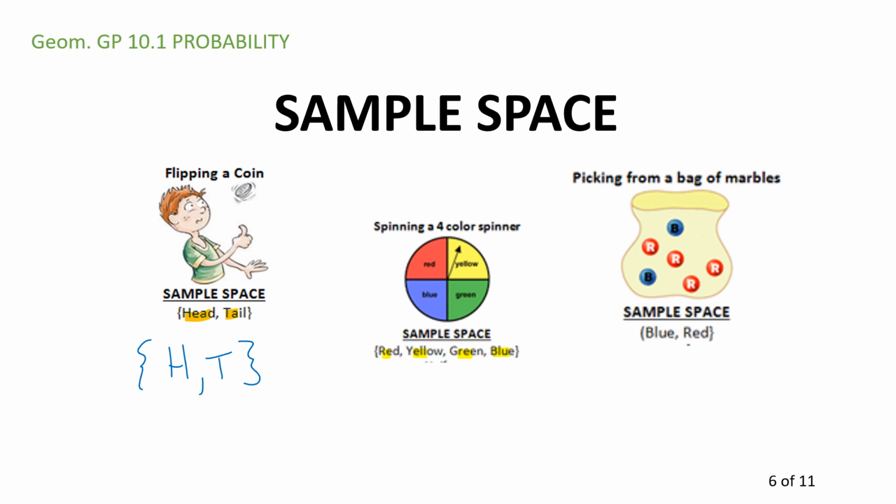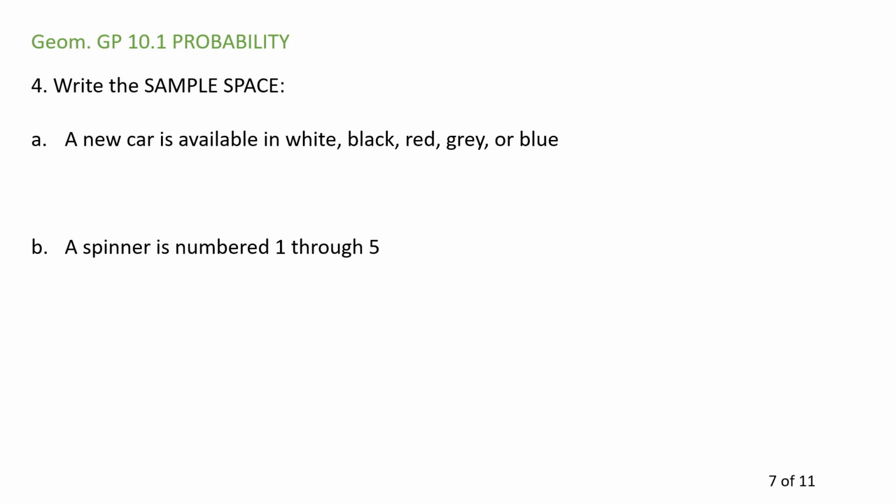I got a bag full of marbles. Some of them are blue and some of them are red. You can either pull out a blue marble or you can pull out a red marble. If you want to be more specific about this sample space, you could actually list the number of blues. You could do something like this. That might be a little more helpful. In this case, I'm just looking for write the sample space.